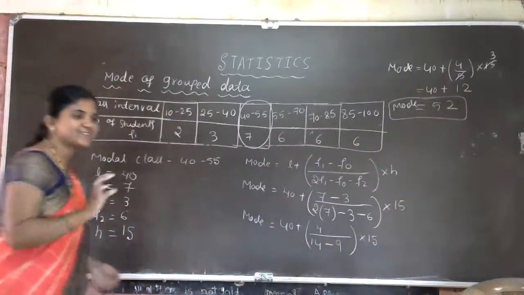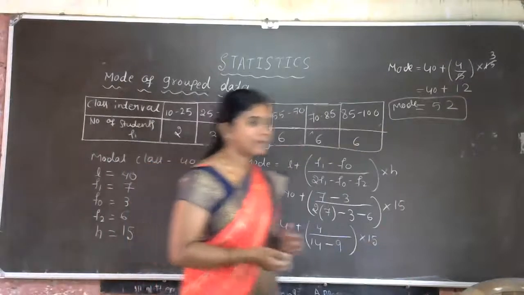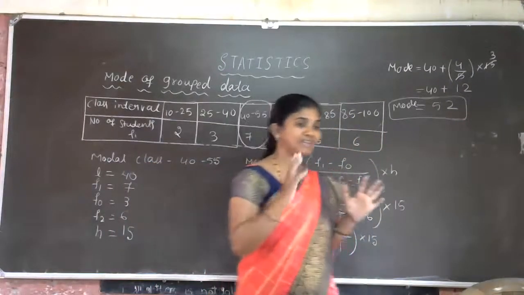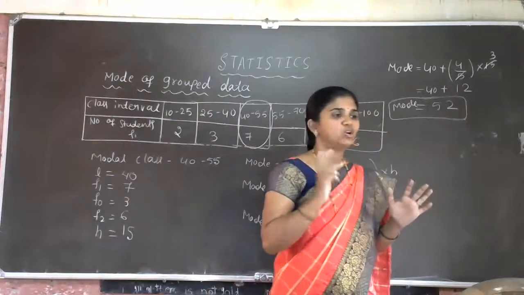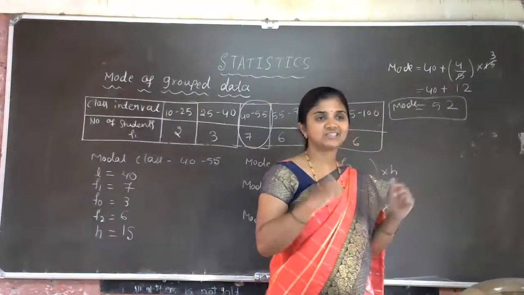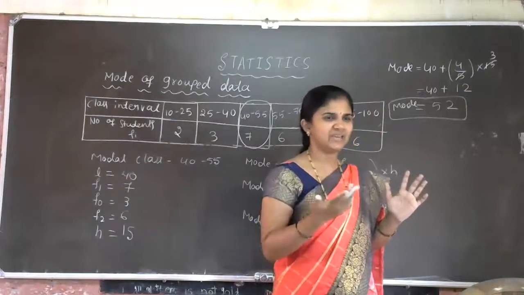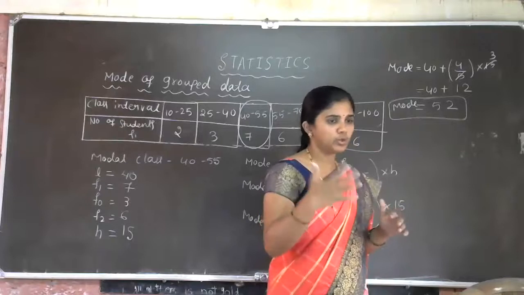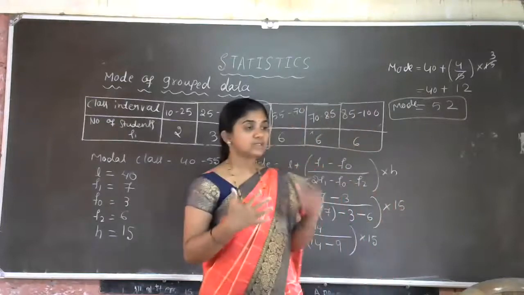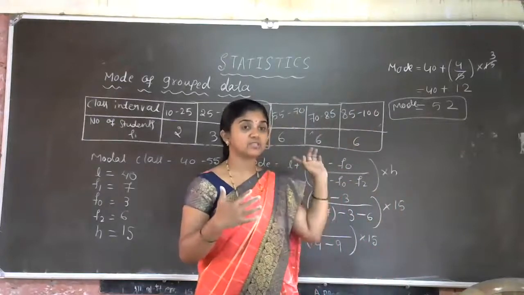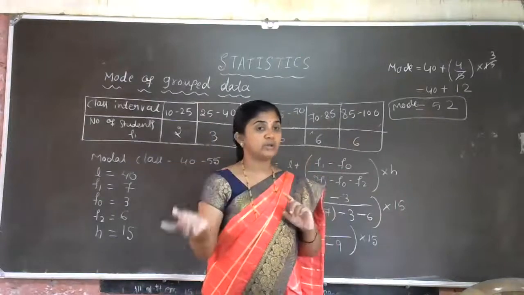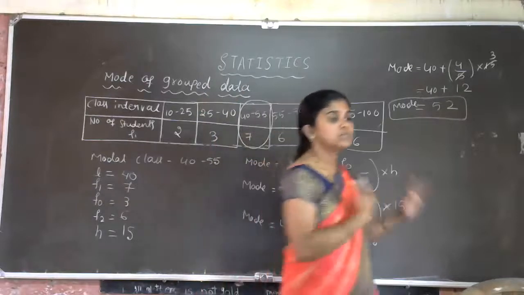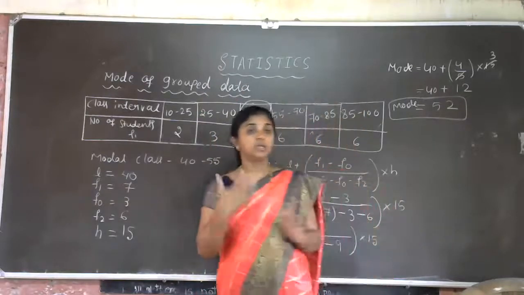Is that clear, students? Yes, very easy topic, no? So you will get the mode question in the 3 marks part. One question from statistics, that is mode, mean or median. Most of the question papers have a mode question. Sometimes options will be given: one mode question and one median question, or one mean question or one mode question, like that. Yes, this is about the mode of grouped data.